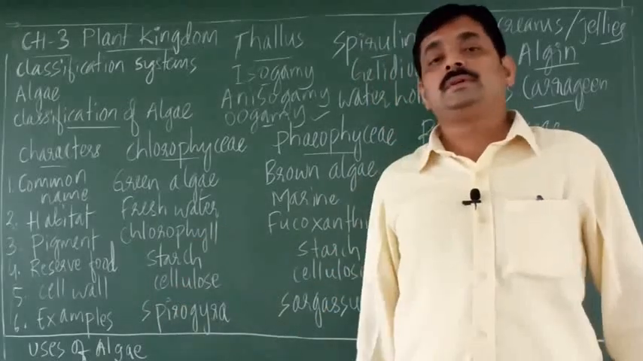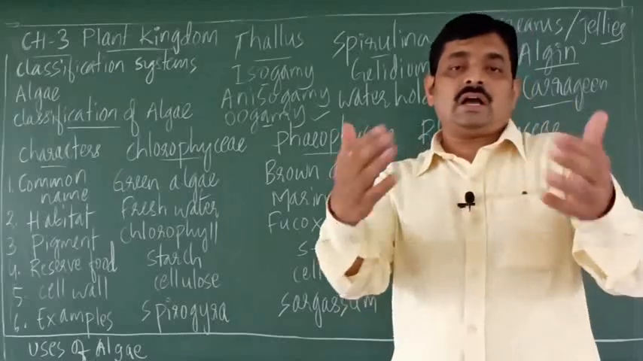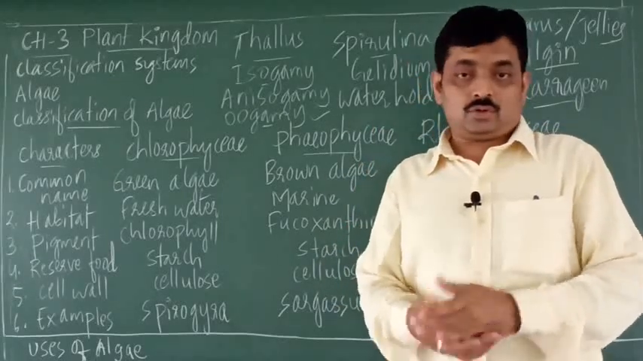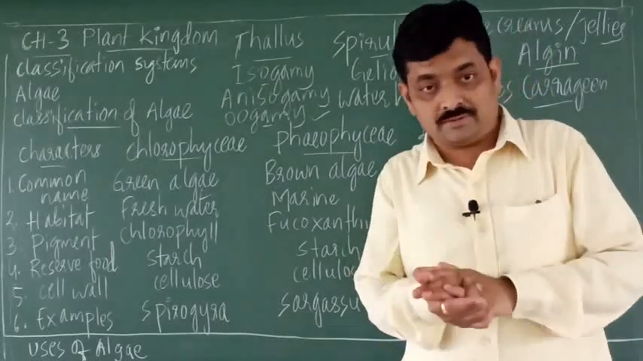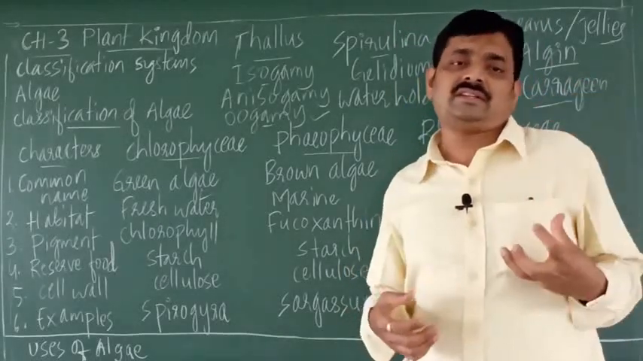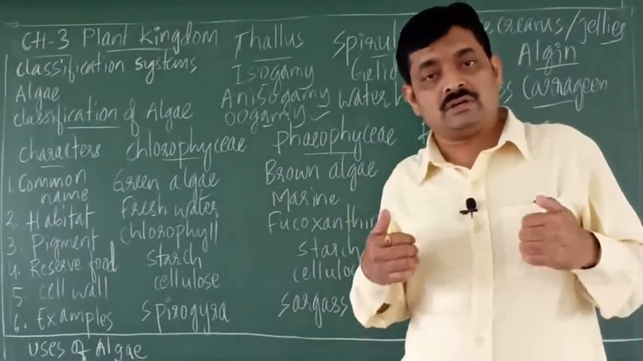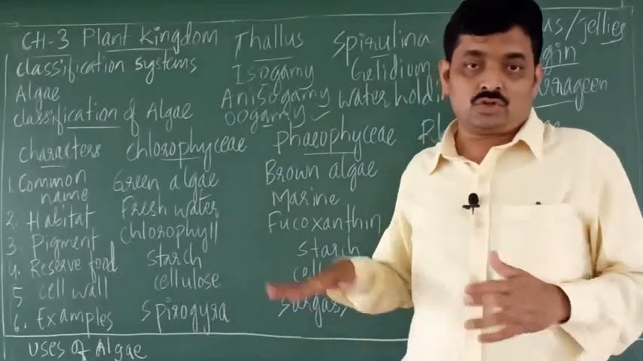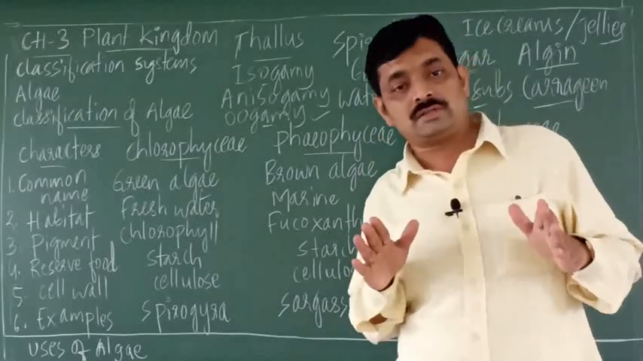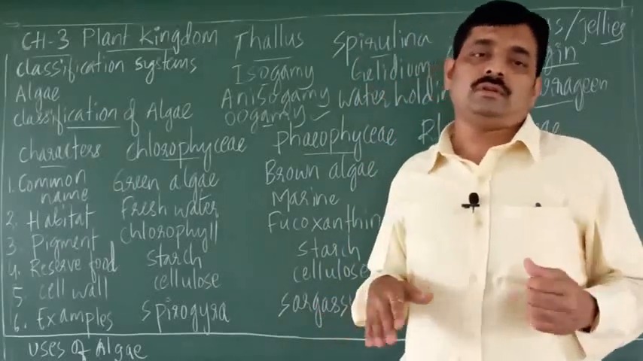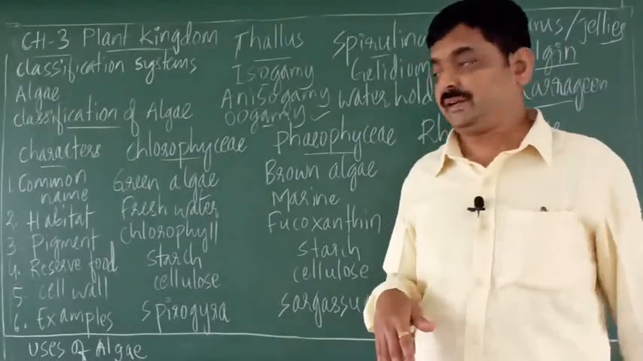Then the reserve food. So reserve food, that is stored food material, right? So here in our body, what is the reserve food? In our body, the reserve food or stored food is glycogen. Even we can consider fat, right? So fats and glycogen are our reserve food materials. In algae, since they are autotrophic, the reserve food is starch. Starch is a carbohydrate which is classified as polysaccharide.